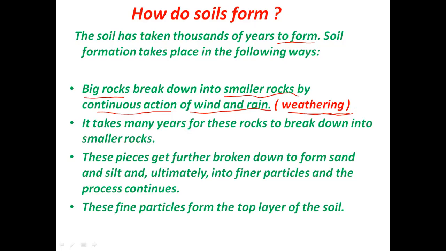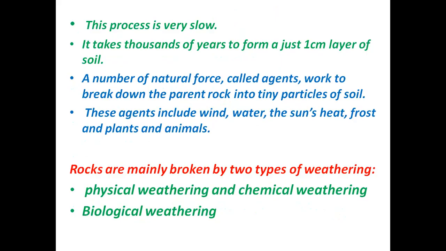It takes many years for these rocks to break down into smaller pieces, and these smaller pieces get further broken down to form sand and silt, and ultimately the finer particles are formed and the process continues. These fine particles then form the top layer of the soil. This process is very slow. It takes some thousands of years to form just 1 centimeter layer of soil. So from this point you can understand how important soil is for us and why we need to conserve or preserve this important natural resource.